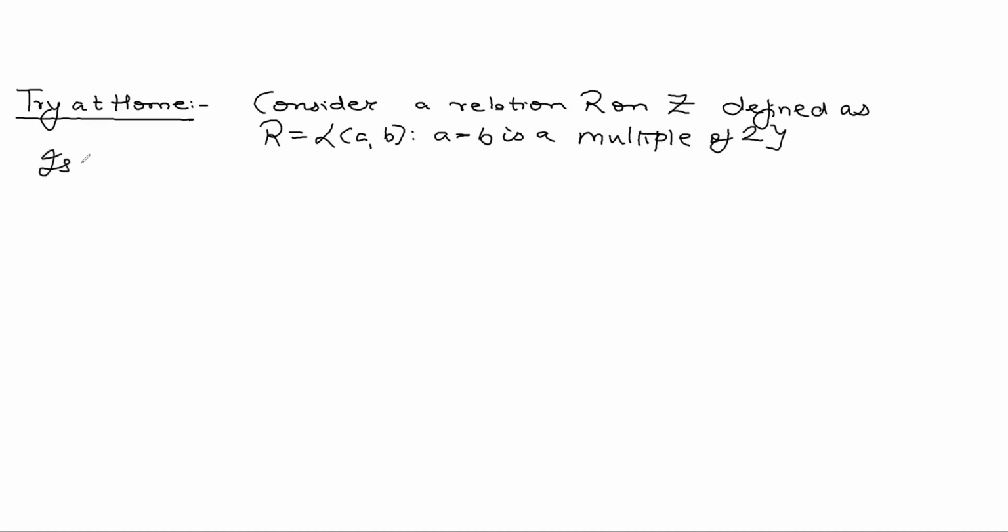Is this an equivalence relation? All students are requested to try this question at home.